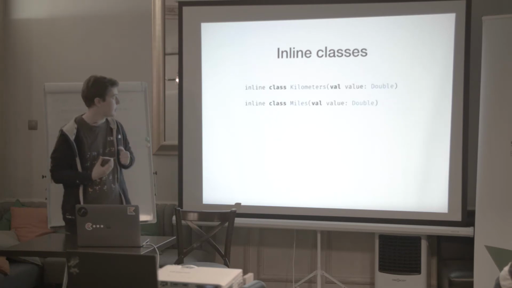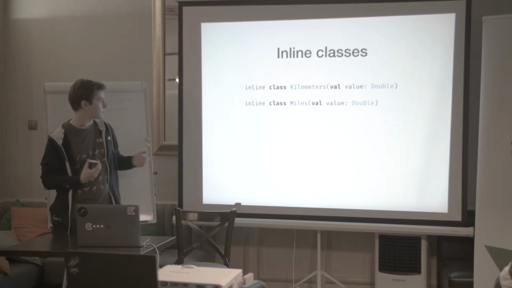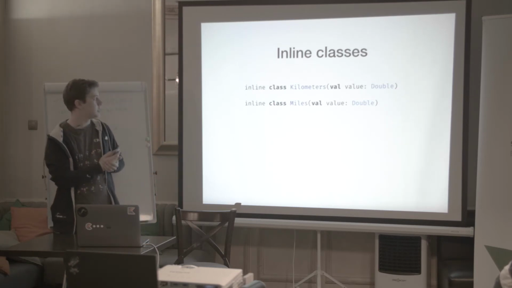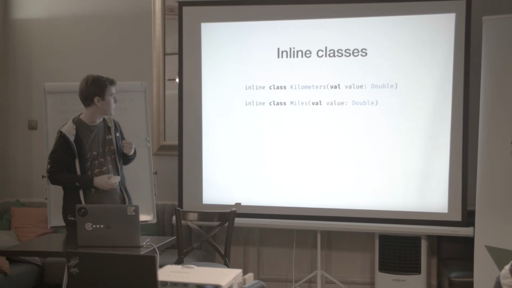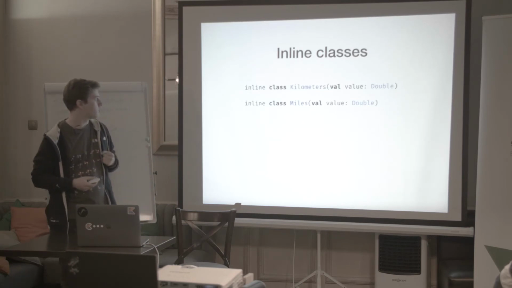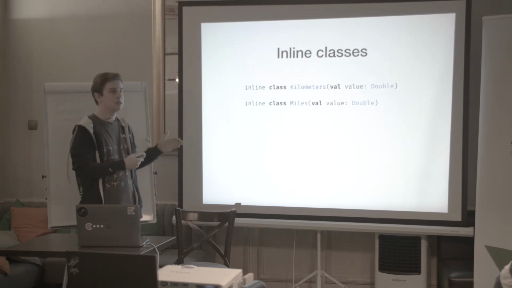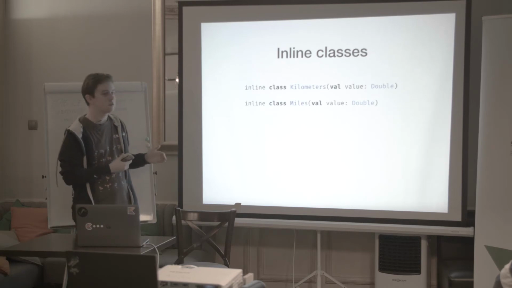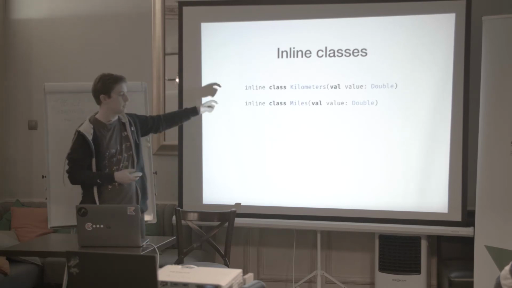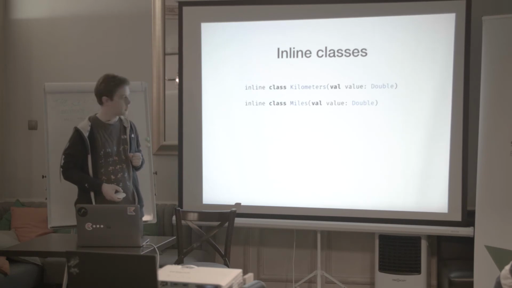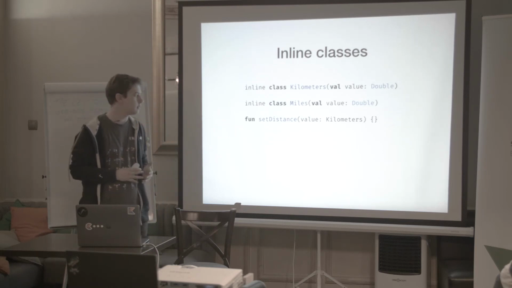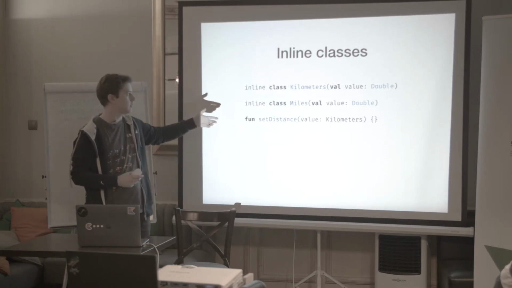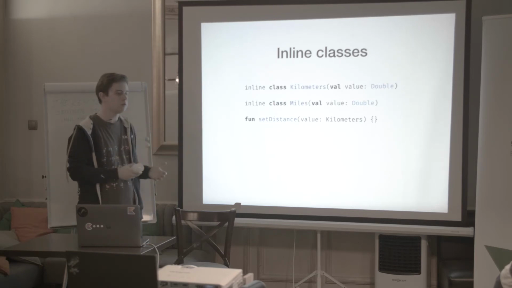But we can declare this kind of wrapper classes, accepting only one parameter, that is a val, and we can mark them with the inline keyword. What does it change? This class is now treated in generated bytecode, usually, as just a double. It has some type. So, for example, when we have a function like this, set distance, that accepts only kilometers, we cannot pass here miles or we cannot pass here a double.